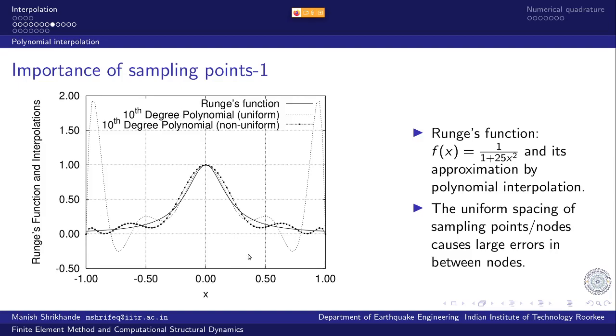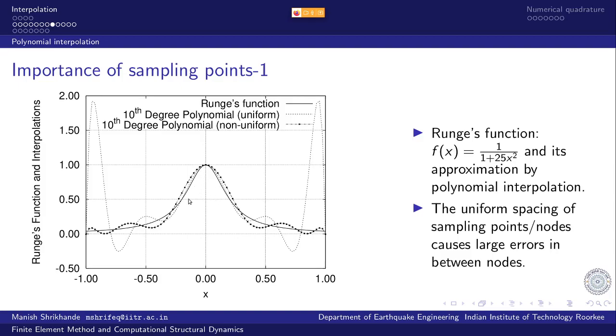Any sane person, if given the problem that we need to approximate a function over a given range, how do I sample these points for the function to be approximated? In the absence of any other guidance, anybody would just say, let's sample them uniformly.